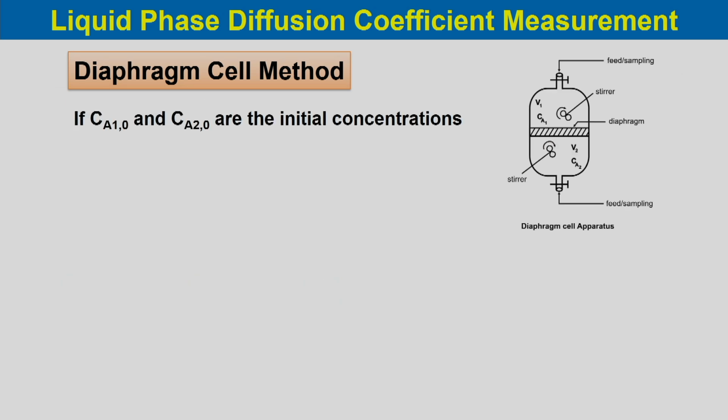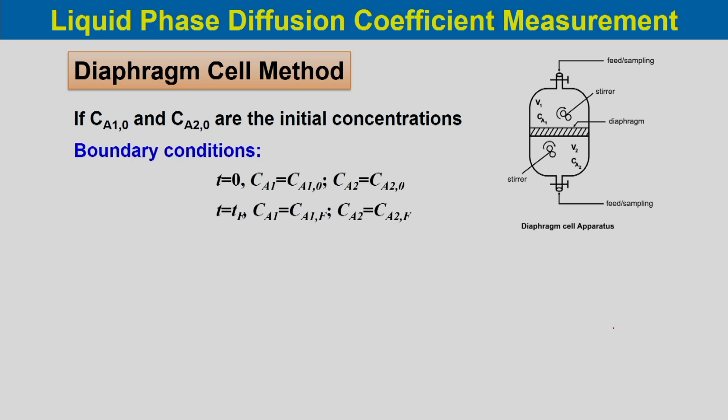Now, if CA1 0 and CA2 0 are the initial concentrations, then we can write the boundary conditions. At t equal to 0, CA1 would be CA1 naught and CA2 would be CA2 naught. At t equal to tf, CA1 would be CA1f and CA2 would be CA2f. So, these are the two boundary conditions at time equal to 0 and time equal to tf.